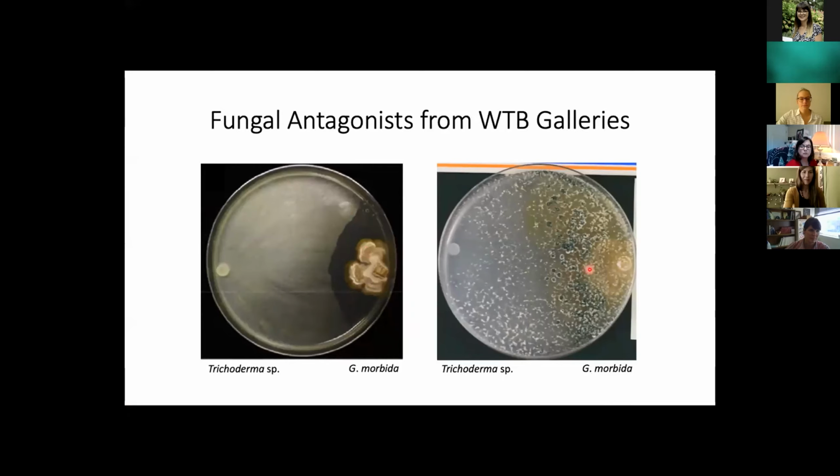As I mentioned, we extracted DNA from both our soil and our drill shaving samples. We amplified that DNA using primers that targeted the 16S region for bacteria and the ITS region for fungi. And we sequenced that DNA using the Illumina MiSeq platform, processed those sequences in mothur into OTUs, or operational taxonomic units, which are a proxy for species in microbial ecology, and then analyzed that data in R.